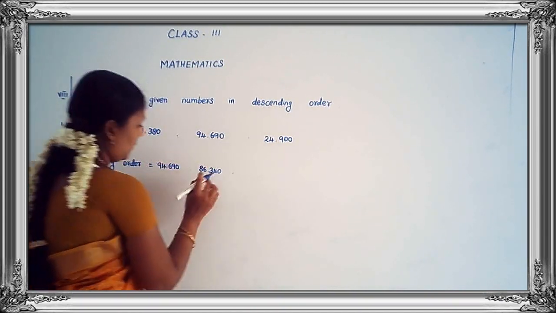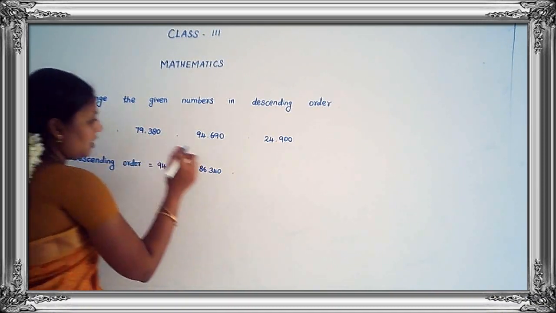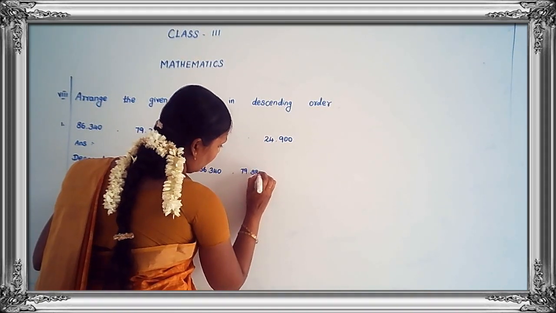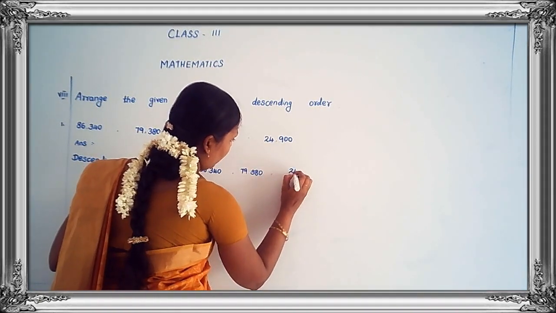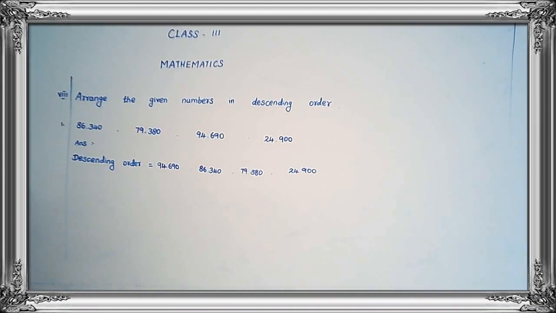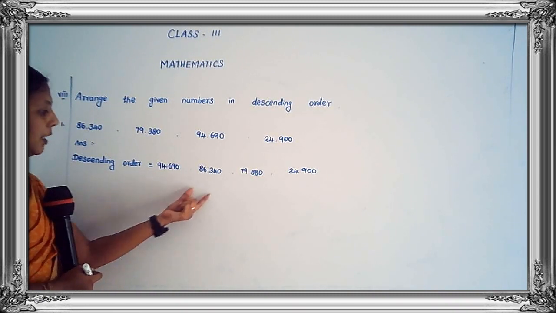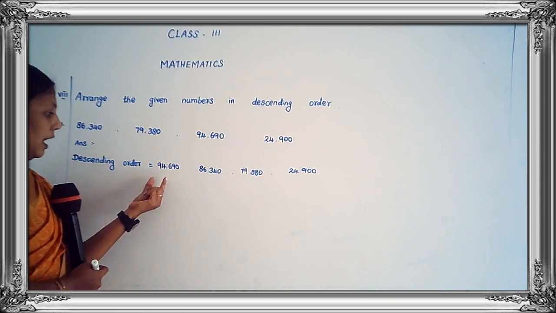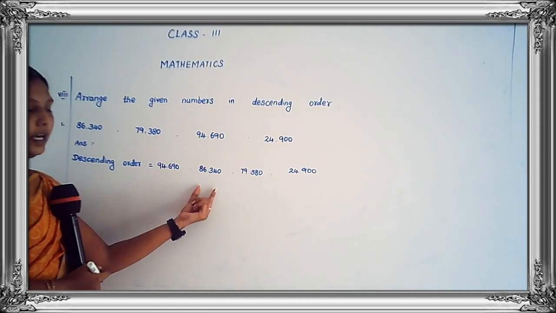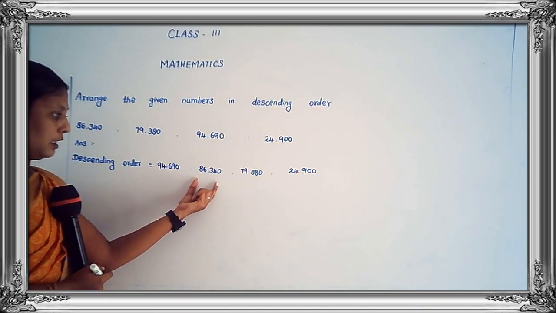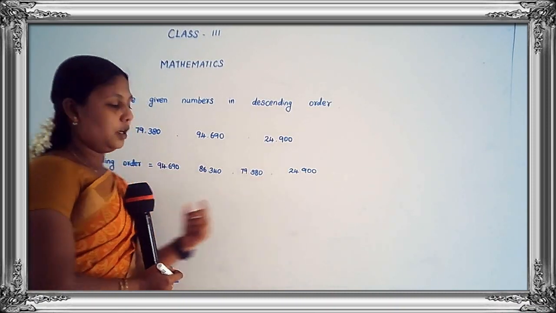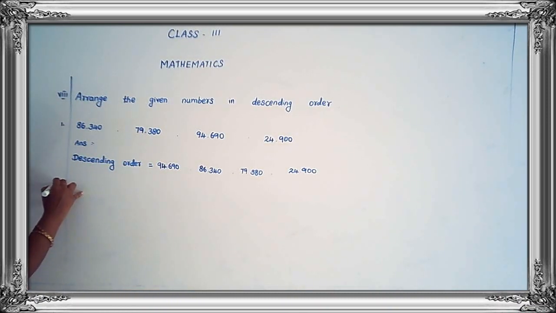86,340. Okay. If you complete, then 79,380. The last one 24,900. Okay, 94 is the greatest number. We are comparing from the 86,000. Okay, 94 is greater than 86. 94,000 is greater than 86,000. 86,000 is greater than 79,000. 79 is greater than 24,000. Okay? Then the second one.